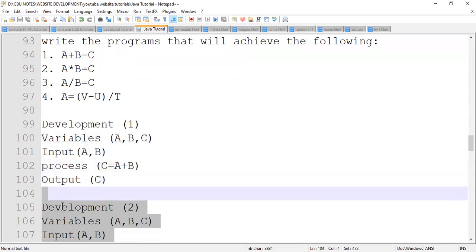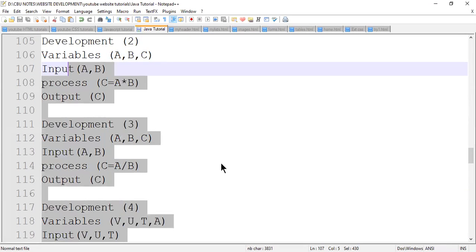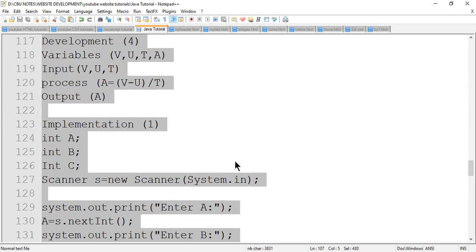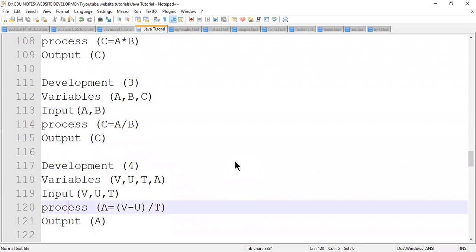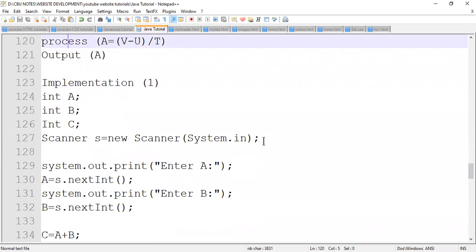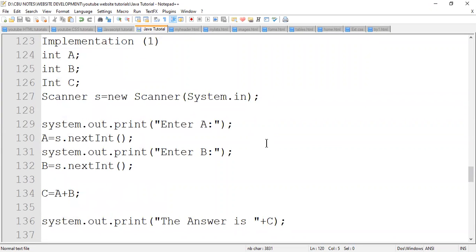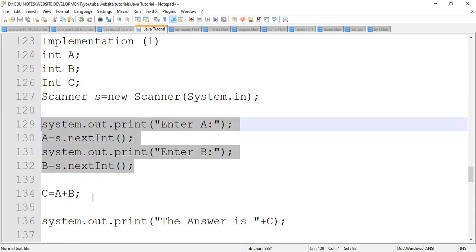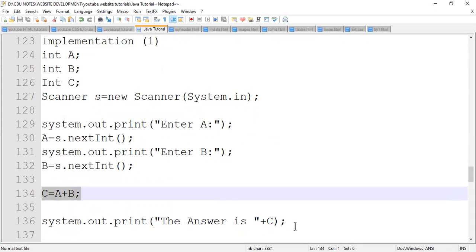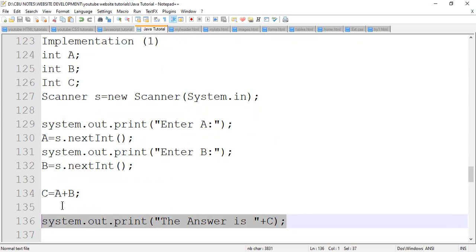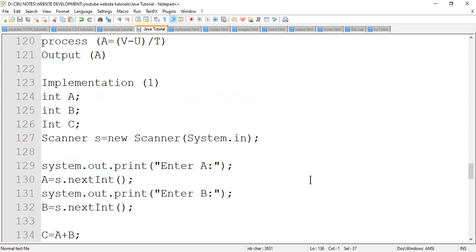You don't swap. If you swap, then you're going to have a very wrong program. It will be giving you wrong things, which we don't want. You find that it's working, but the answers are wrong. What's the problem? Logic. There's what we call a logic error. It does not follow VIPO. What starts first? Sort out the variables. Sort out the inputs. Sort out the process. Sort out the output. That's how the program logic flows. You should not swap.